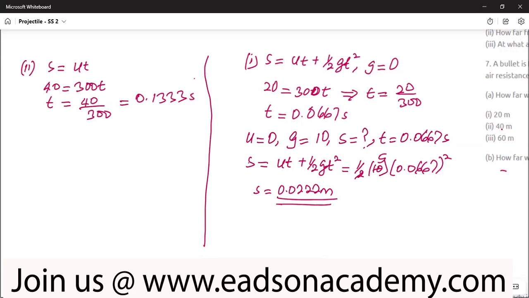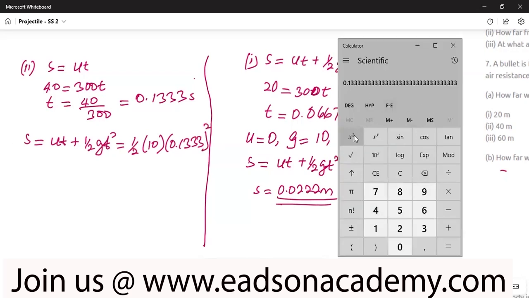So with that time taken, now we can get the height of the bullet above the ground, the distance it must have fallen. Using the same equation, in this case we're talking about the vertical distance now, which is dependent on gravity. So g is 10, and it is independent of the initial velocity of projection. So u is 0. In that case, s equal to ut plus half gt squared, and the first term is 0 since u is 0. So working on this, that is half times 10 times the time taken, 0.1333 squared.